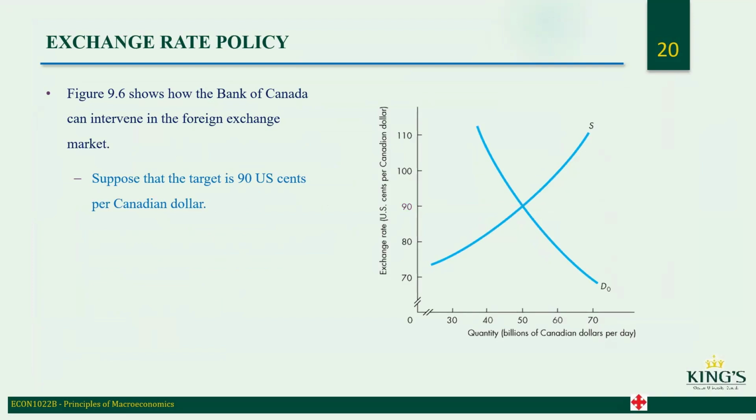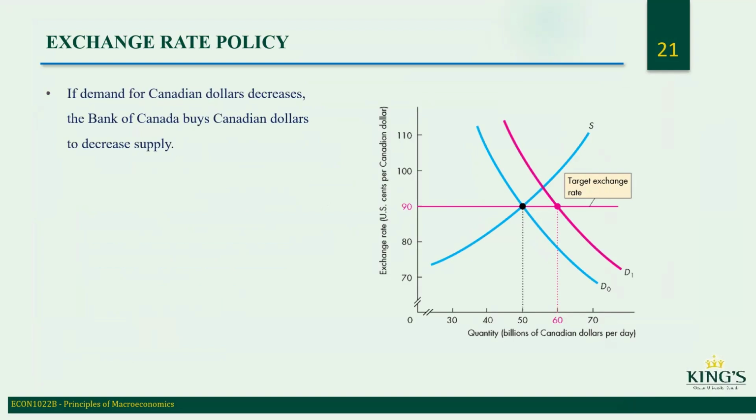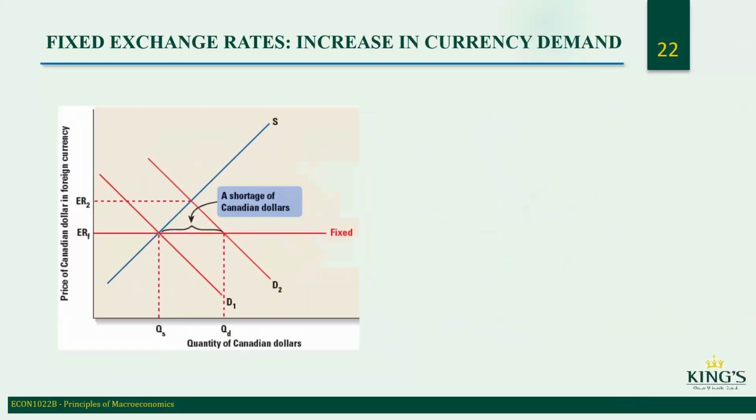Figure 9.6 shows how the Bank of Canada can intervene in the foreign exchange market. Suppose that the target is 90 US cents per Canadian dollar. If the demand for Canadian dollars increases, the bank sells Canadian dollars, increasing supply. If the demand for Canadian dollars decreases, the Bank of Canada buys Canadian dollars, decreasing supply. Persistent intervention on one side of the foreign exchange market cannot be sustained.